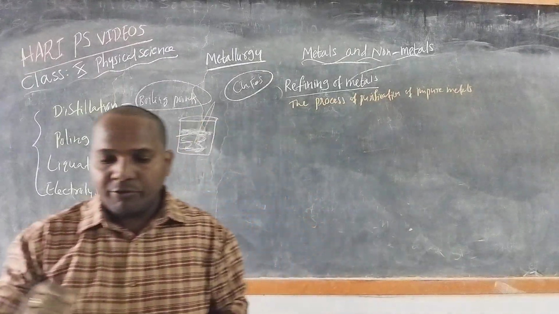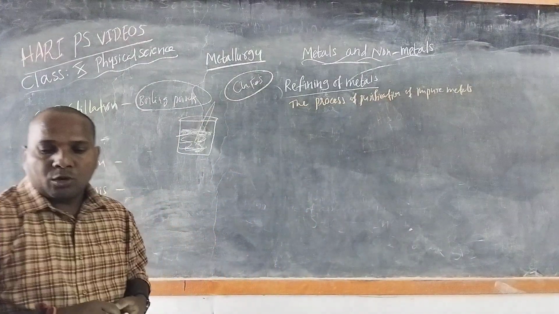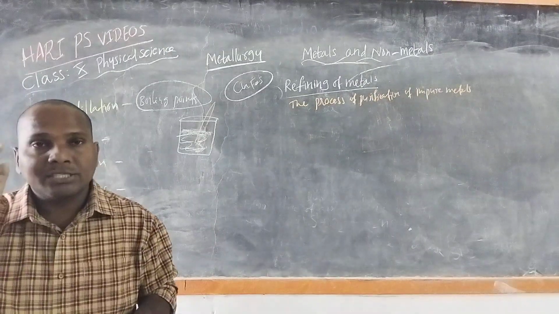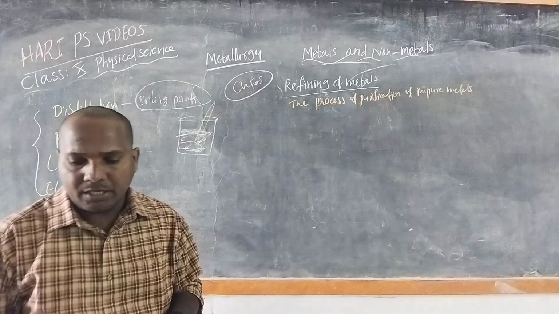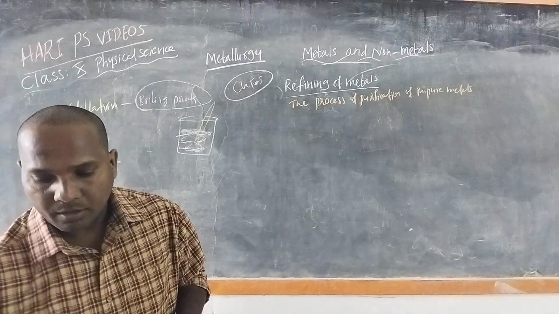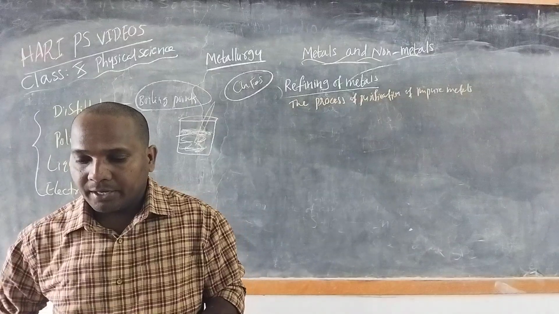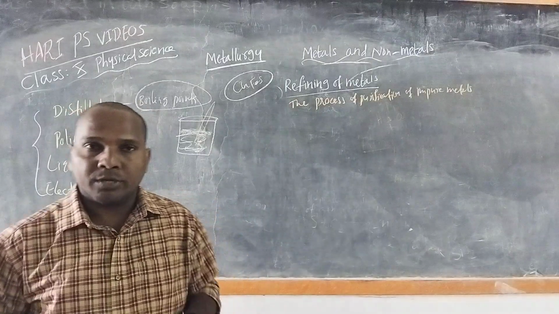Then liquefaction. In this method, a low melting metal like tin can be made to flow on a sloping surface to separate it from high melting impurities.